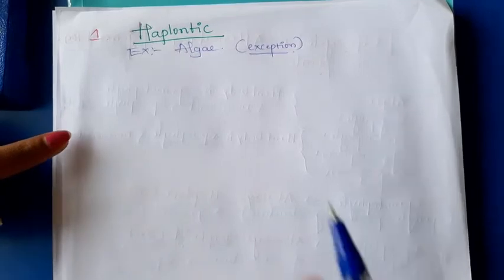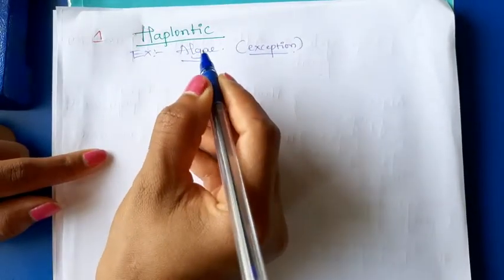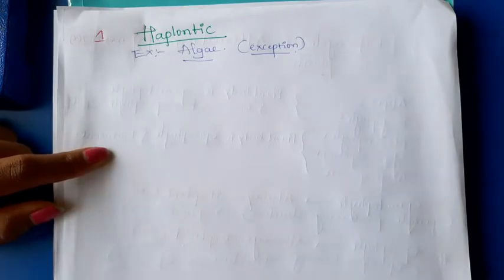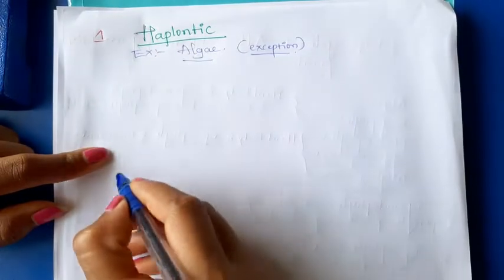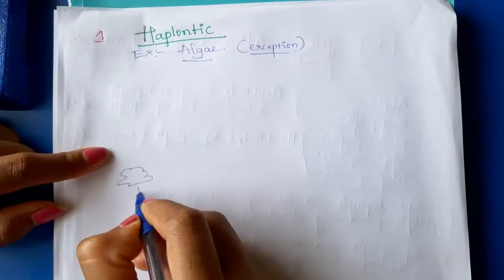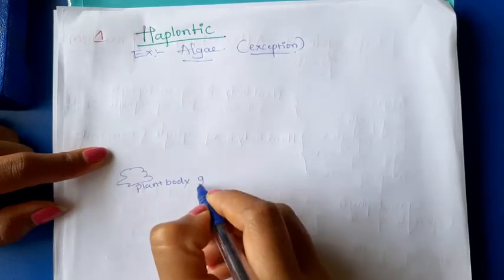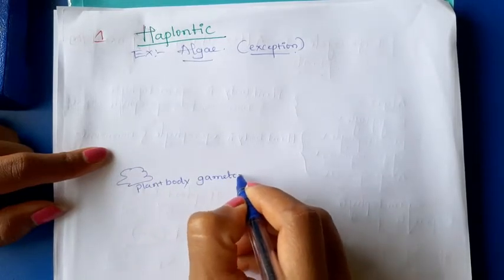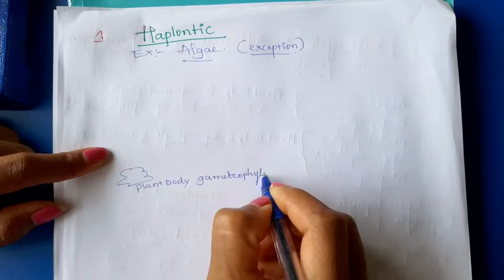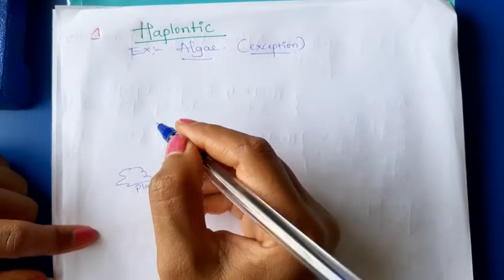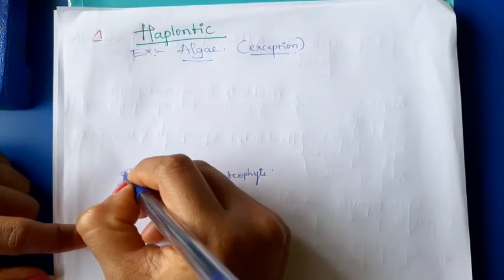Here in case of algae the plant body is gametophyte. You know that plant body is gametophyte. Okay, in that gametophyte the gametes are produced.